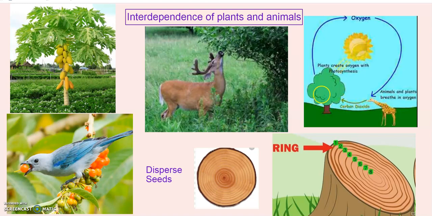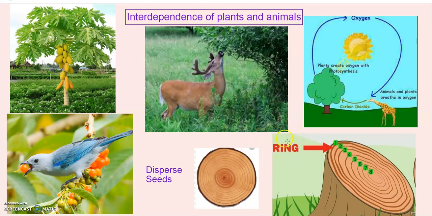Using this carbon dioxide, air, sunlight and water, plants can make their own food and give us oxygen. So this oxygen again is breathed by animals, and the animals give out carbon dioxide. So again the plants use this carbon dioxide to make oxygen. So this is a cyclic process.